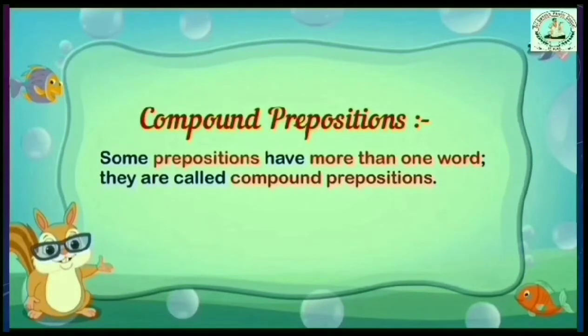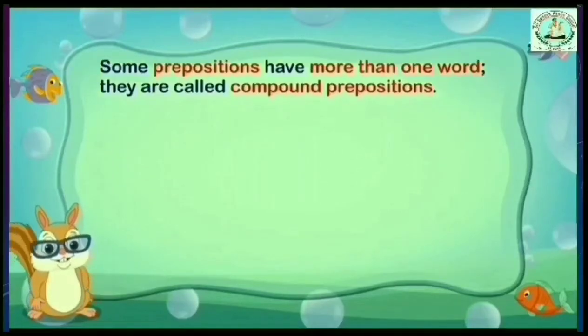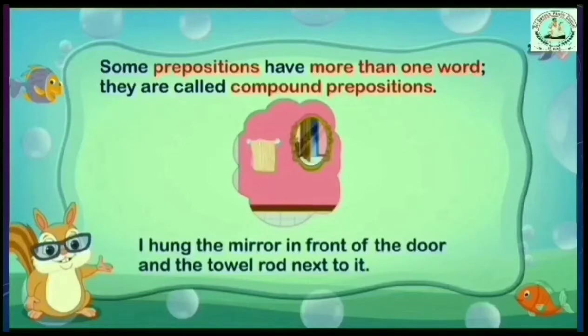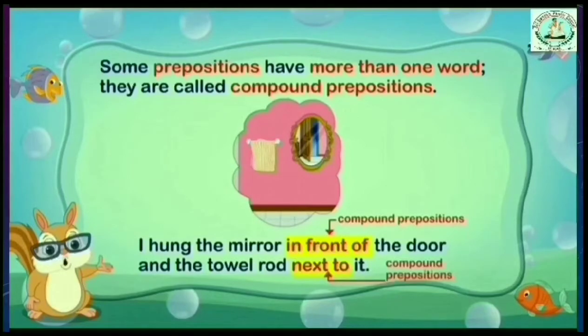They are called compound prepositions. For example, look at the picture. I hung the mirror in front of the door and the towel rod next to it. Here, in front of and next to are called compound prepositions.